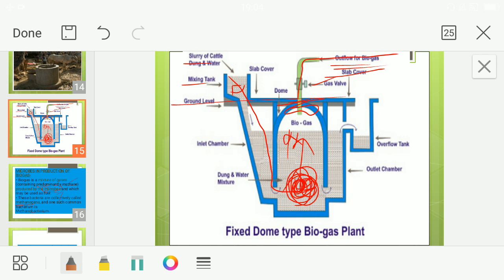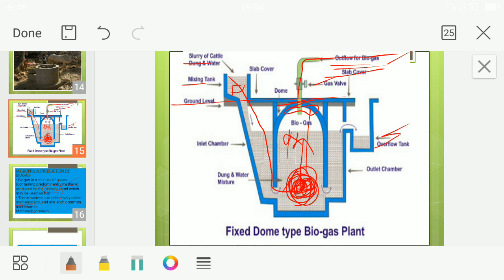Now after this digestion, who is digesting? Methanogens, isn't it? The bacteria digest the cow dung and release the gas, which is collected and used for household purposes. The leftover is pumped; the floating cover also has a property to pump the slurry into an outflow tank.